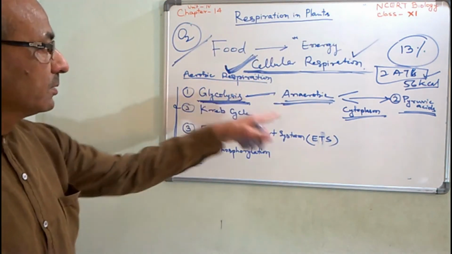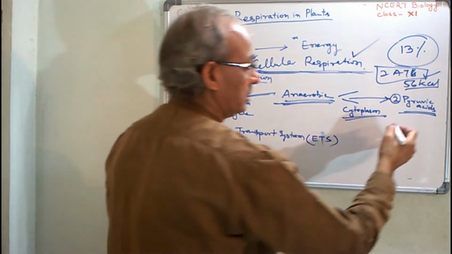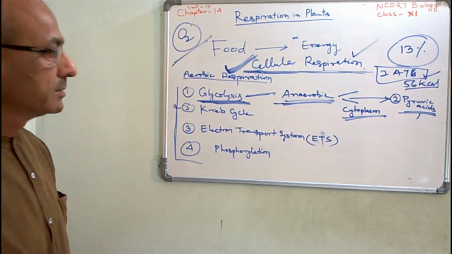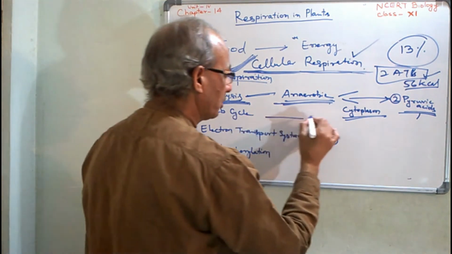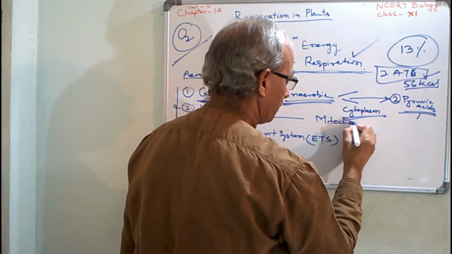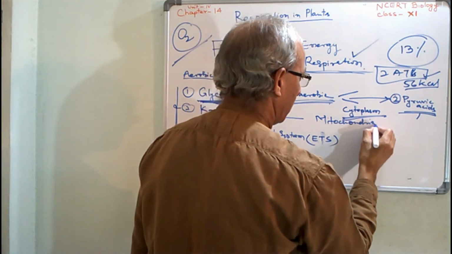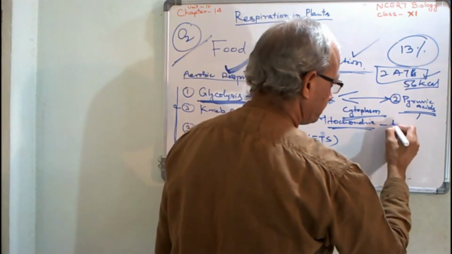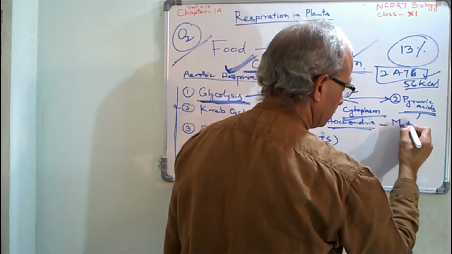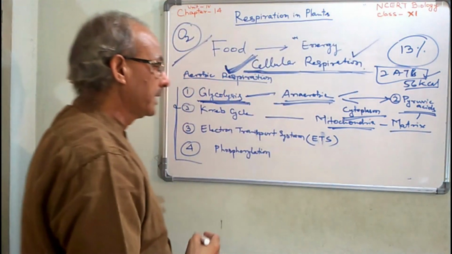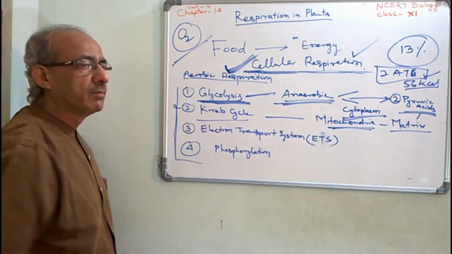After completion of glycolysis, both the molecules of pyruvic acid or pyruvates enter into mitochondria. In the matrix of the mitochondria, the Krebs cycle is completed.